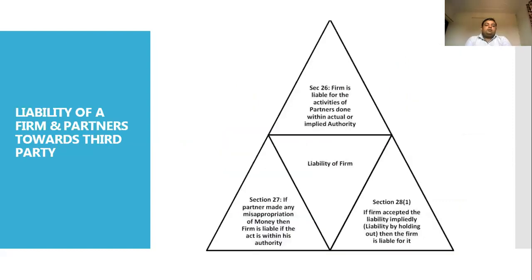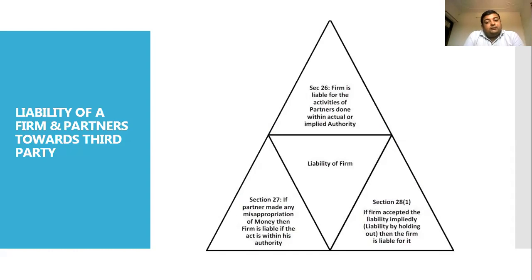Now, moving to the next slide, that is liability of a firm and partners toward third parties. There are various liabilities of the firm toward third parties, which are defined under the Indian Partnership Act 1932. Under Section 26, first, the firm is liable for the activities of a partner done within actual or implied authority. We will discuss the meaning of actual, that is express and implied authority, in the upcoming slides.